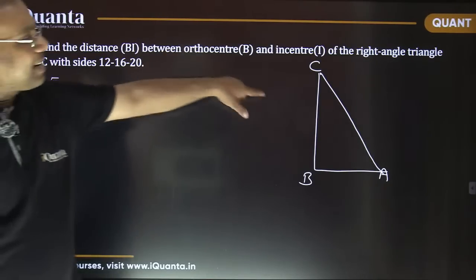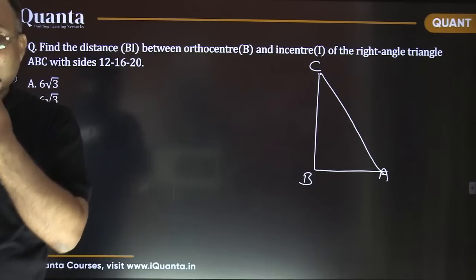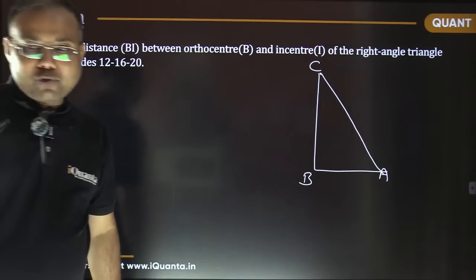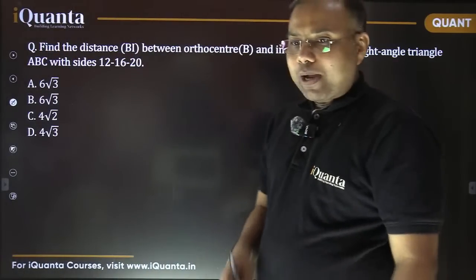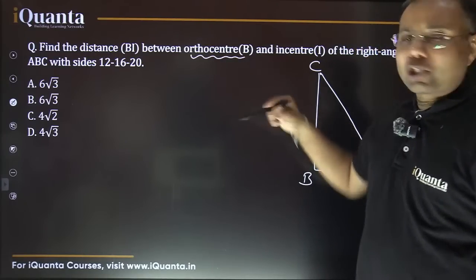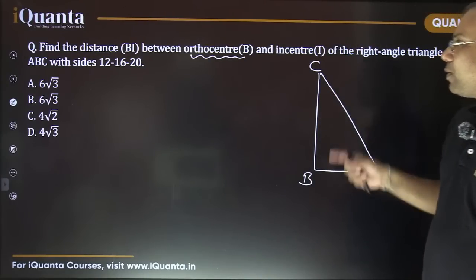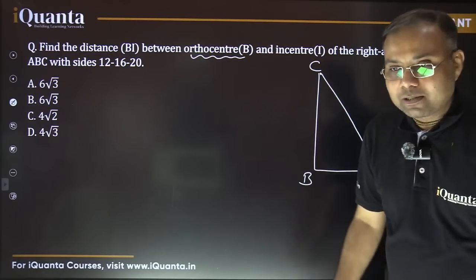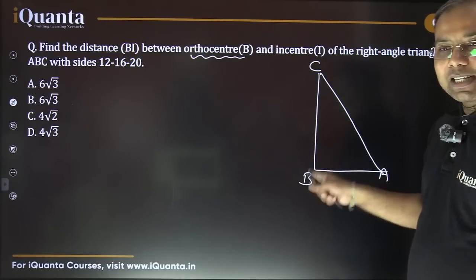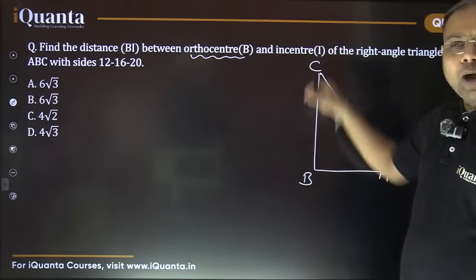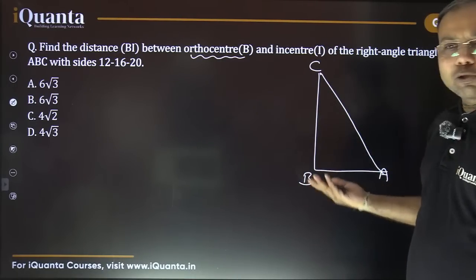So in case of a right angle triangle, can you tell me what is the location of this point orthocenter? In case of a right angle triangle, what you are saying is perfectly fine. Where do the heights, the altitudes meet? It is at this vertex with the right angle, right? Because this is the height here and this is the height here. So wherever two heights of a triangle meet, the third height is also going to meet there only.